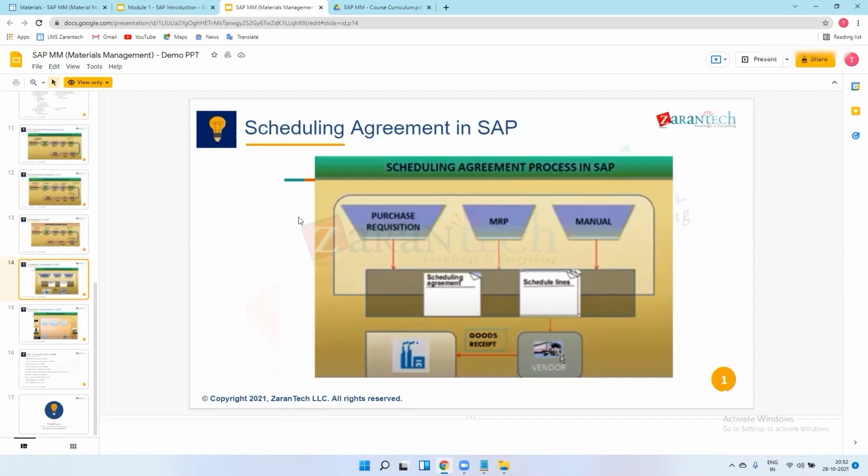After the agreement, we create a purchase requisition which has the requirements, like which materials we are procuring from MRF, at what price, in which plant, and where to deliver, the address. We will mention all the details in the purchase requisition. This snapshot is a little bit tricky, so I'll try to explain myself.